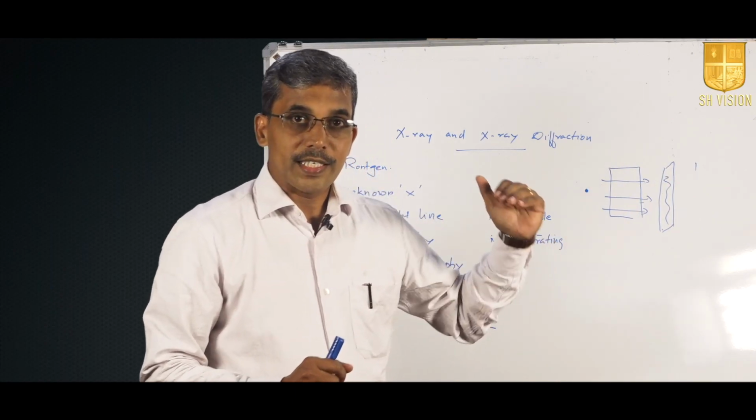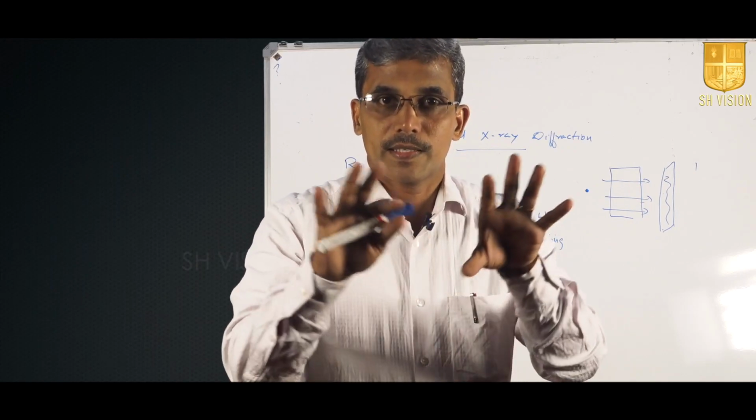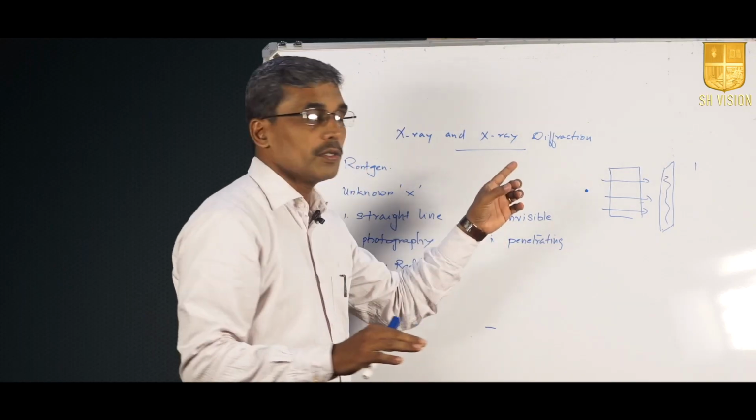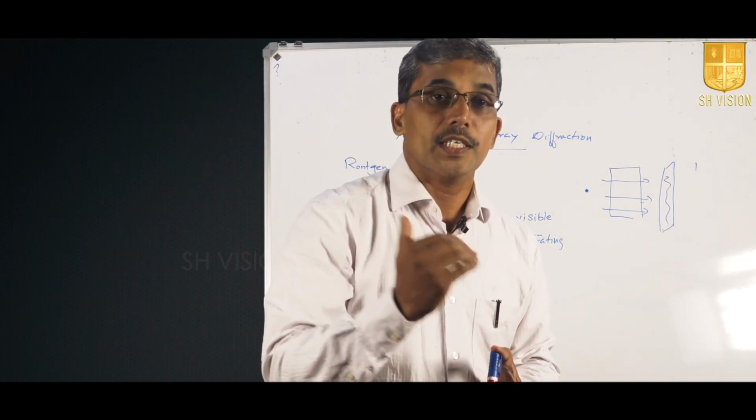Without having a clear picture about X-ray radiation, this radiography continued for more than a decade, about 15 years or more.